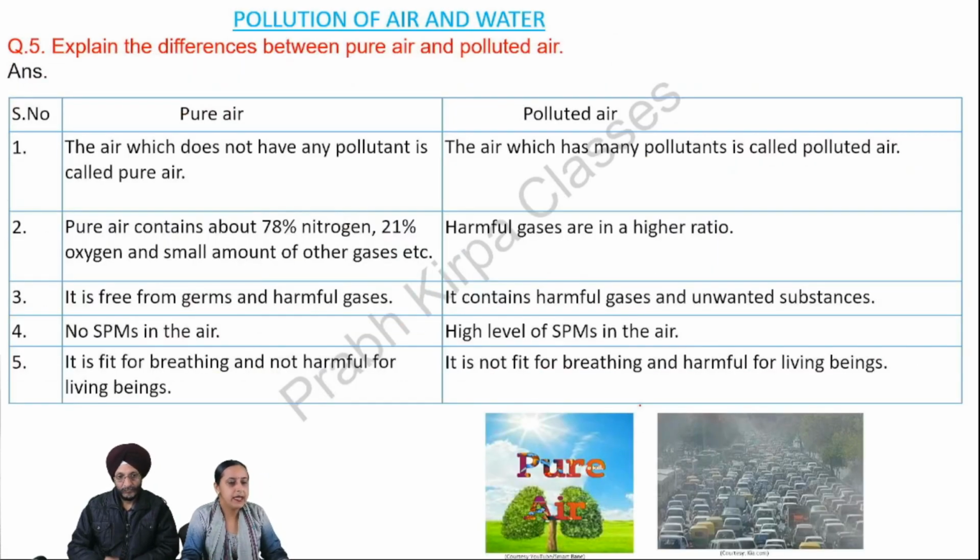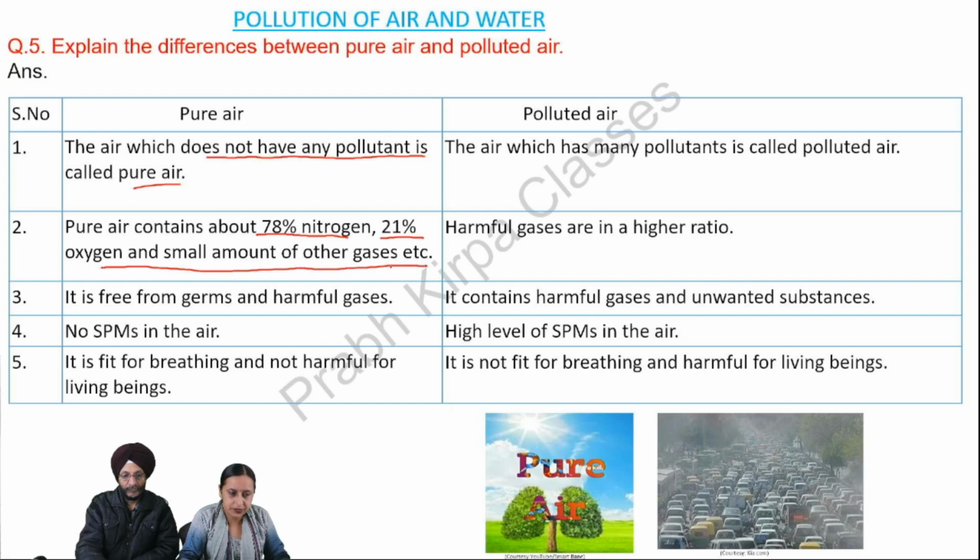Next, explain the differences between pure air and polluted air. Answer. Pure air. The air which does not have any pollutant is called pure air. Pure air contains about 78% nitrogen, 21% oxygen, and a small amount of other gases. It is free from germs and harmful gases. No SPMs in the air. It is fit for breathing and not harmful for living beings.